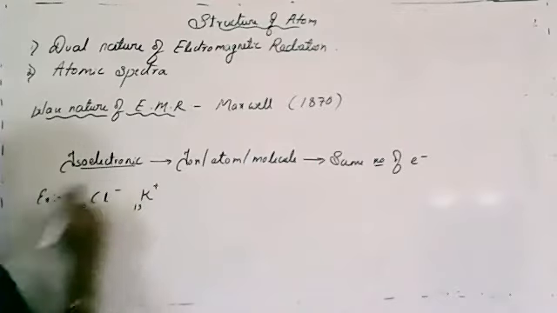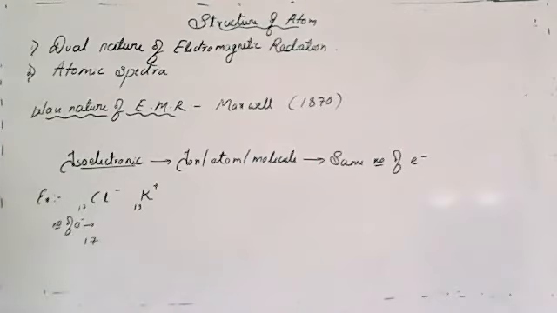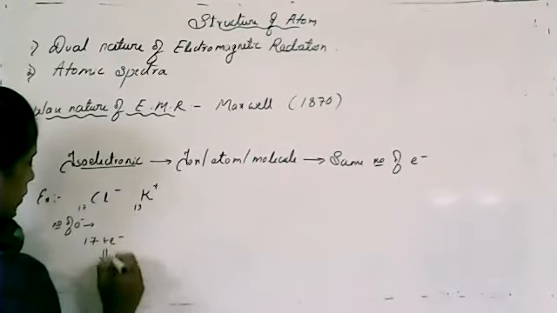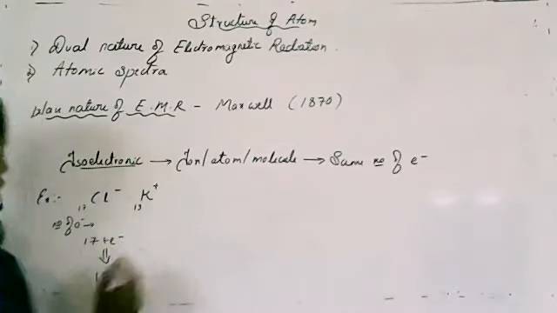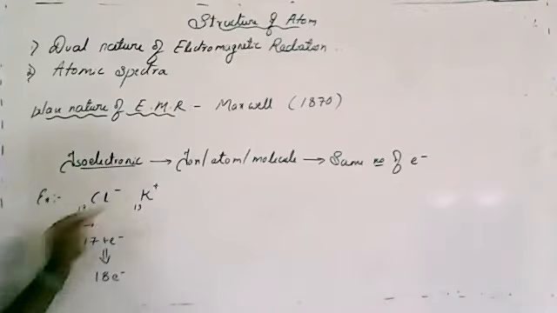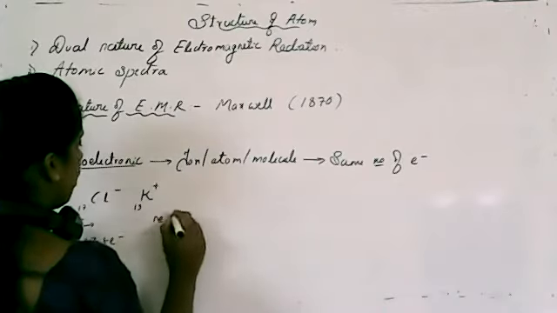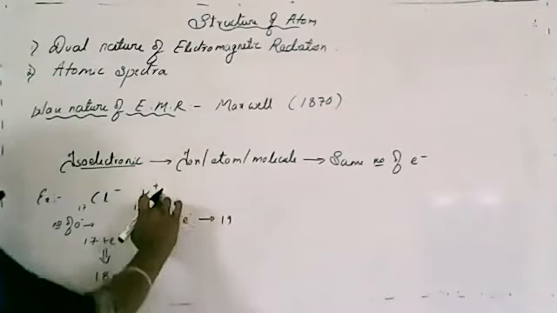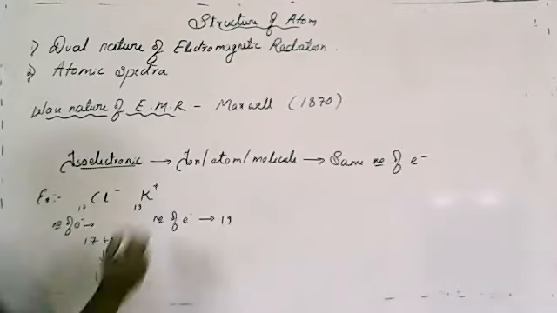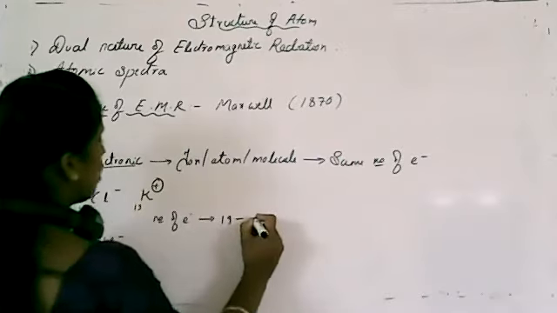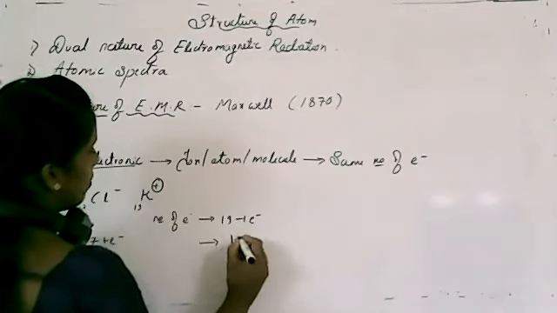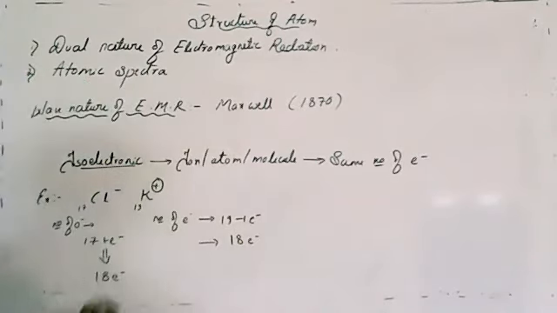So there is a minus charge. What do you mean by minus charge? There is one extra electron. So I'll add that electron and it will be 18 electrons. Clear? If I consider potassium, then the number of electrons in potassium is 19, isn't it? And again there is a positive charge. What do you mean by positive charge? There is a loss of electron, so I'll consider 19 minus 1 electron, that is nothing but 18 electrons. And these two are equal to each other.